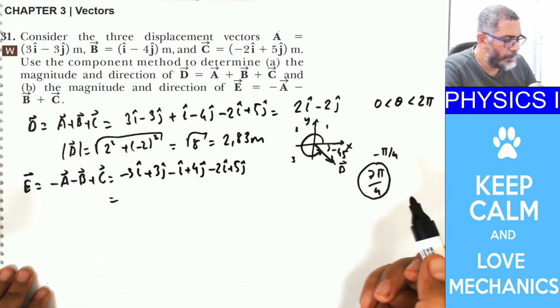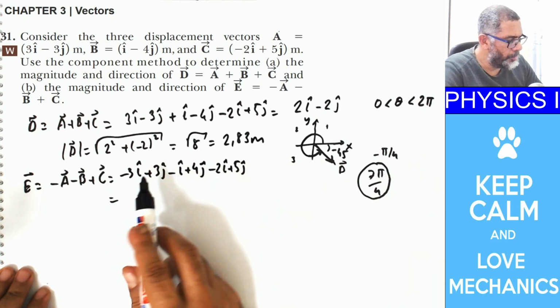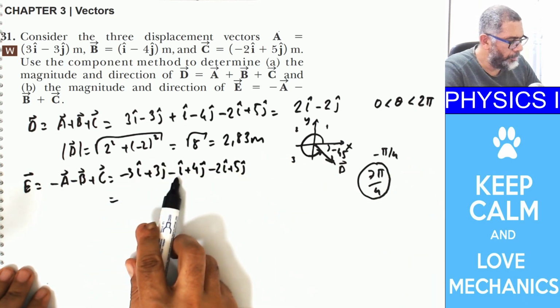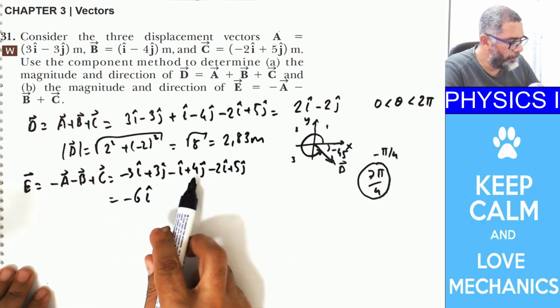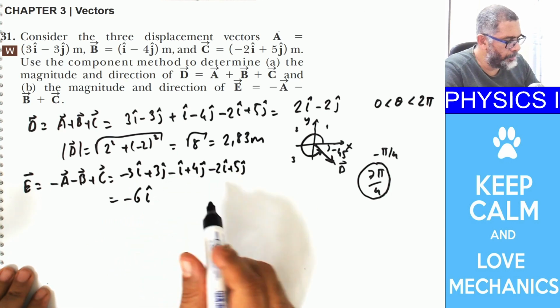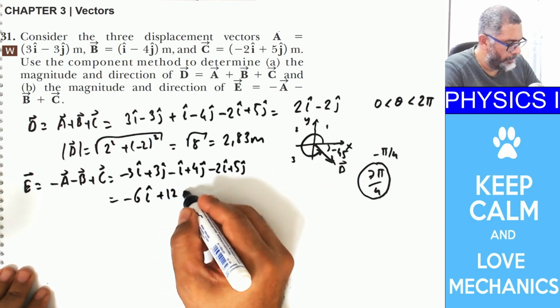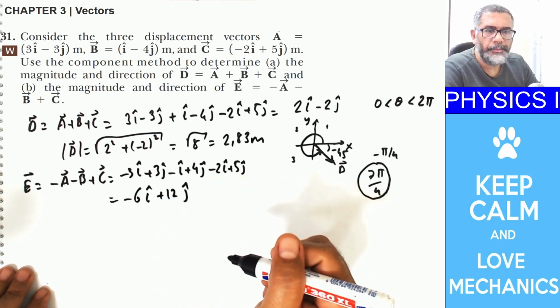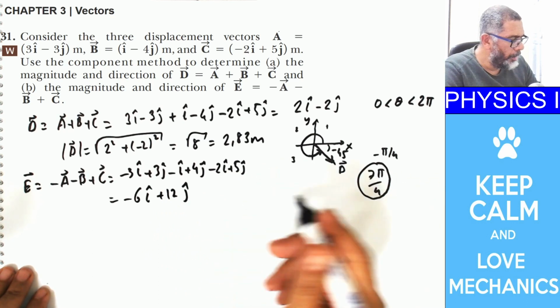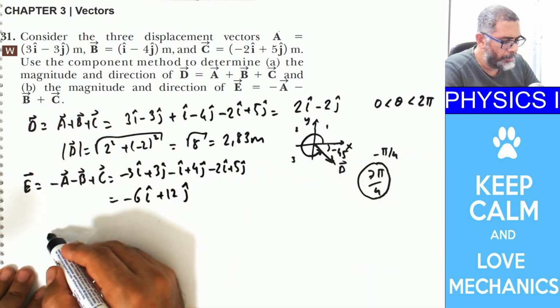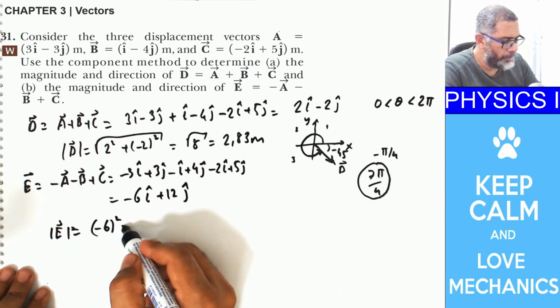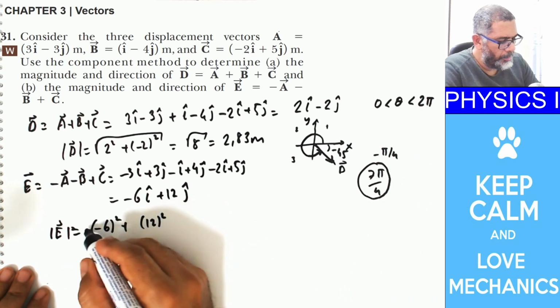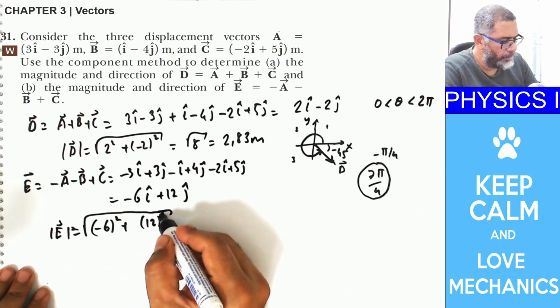So again, you just add the i's and j's together: minus 3, minus 1, minus 2 is minus 6i, and plus 3, plus 4, plus 5 is plus 12j. So the magnitude is going to be again the square root of 6 squared plus 12 squared, in meters.